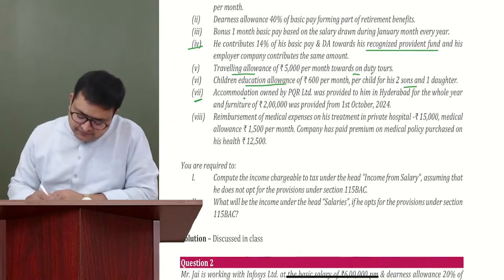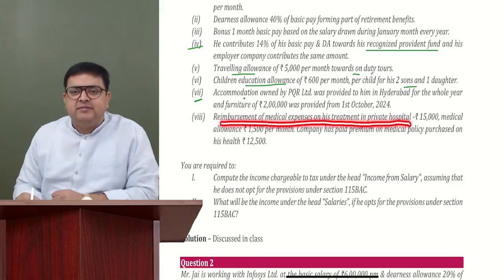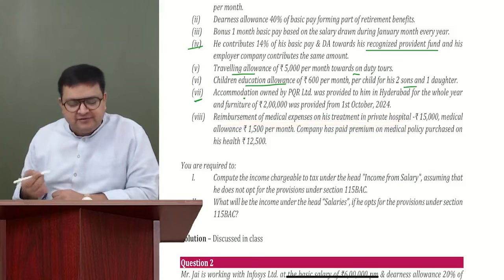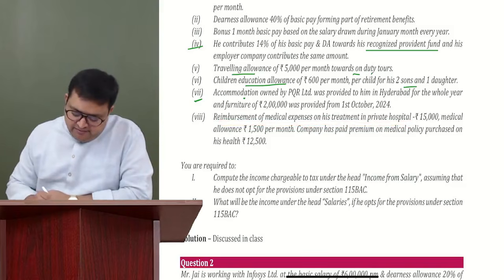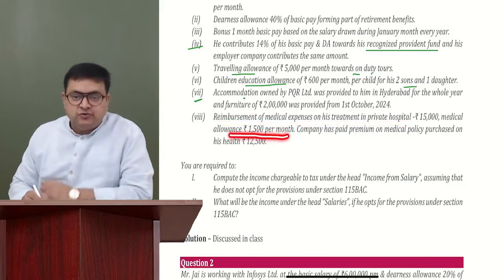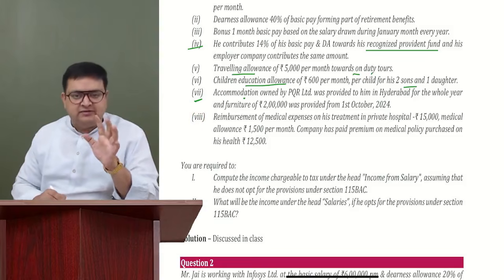Then, eighth point is reimbursement of medical expenses on his treatment in the private hospital. So there is some medical treatment that has been done. So it's a medical treatment facility. Medical allowance 1500 per month. In this point, there are one or two things.